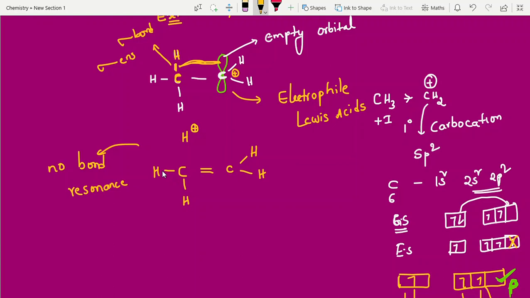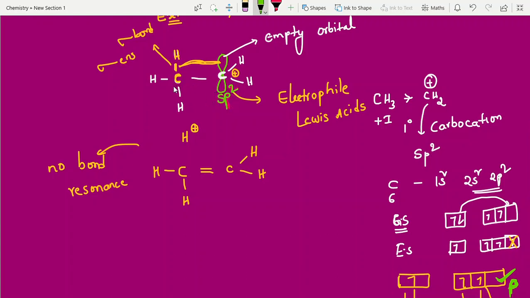So now go back to the case. One more point I am telling here, students. Look into this. This is an sp2 carbon, right? Is it visible? One second, let me use another color. Yes, this is the sp2 carbon. The carbocation is an sp2 carbon.